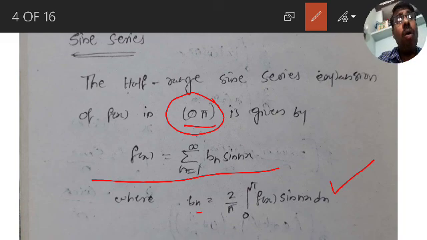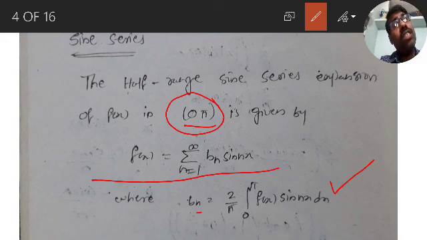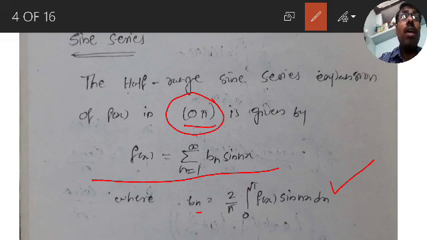There we will have minus pi to plus pi. In even and odd functions, the interval is always minus pi to plus pi. In half range, the interval is always 0 to pi. So the half range sine series on 0 to pi is very similar, the same, as for the odd function.